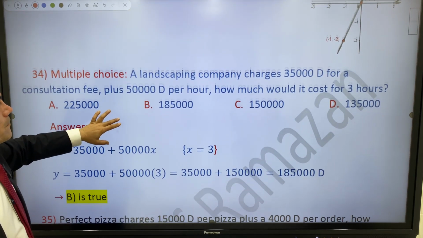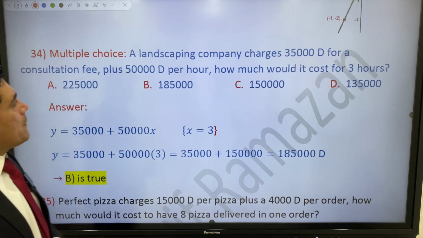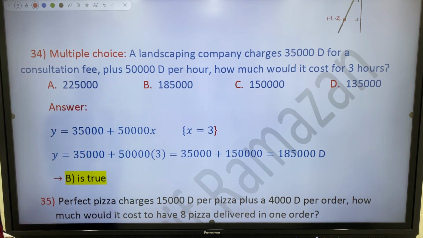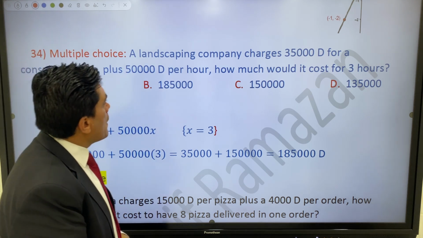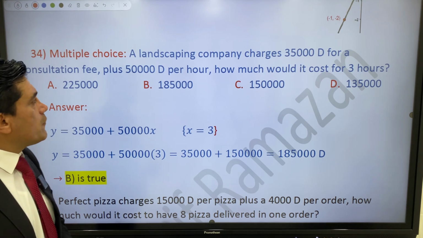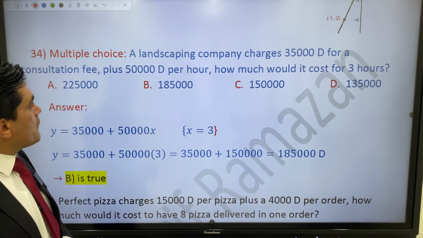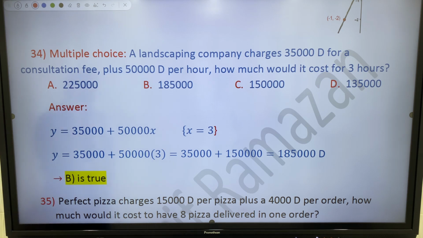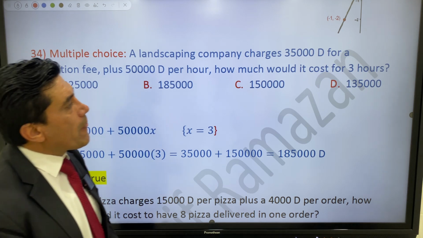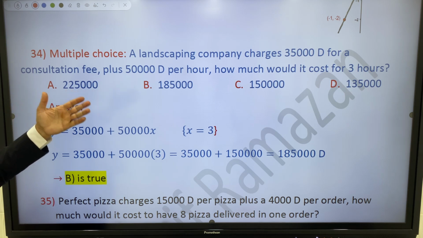Okay, now you have a multiple choice question. About this question, you have bigger numbers. A landship company charges 35,000 dinar for cancellation fee plus 50,000 dinar per hour. How much would it cost for 3 hours? So about branches A, B, C, D, which one?